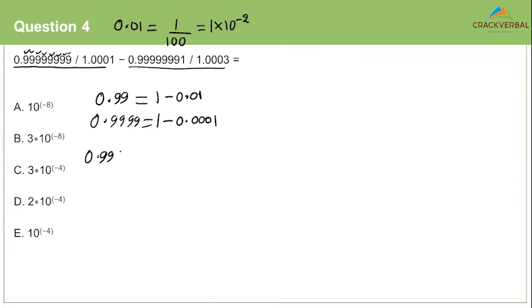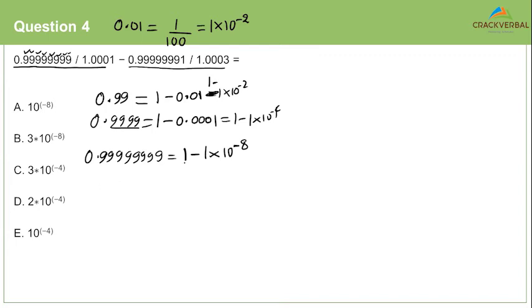So I have 0.99999999. 1, 2, 3, 4, 5, 6, 7, 8. This will be 1 minus 1 into 10 power minus 8. Sorry, the earlier one is 1 minus 1 into 10 power minus 2. This is 1 minus 1 into 10 power minus 4. Similarly, this is 1 minus 1 into 10 power minus 8. So it just depends on the number of 9s.